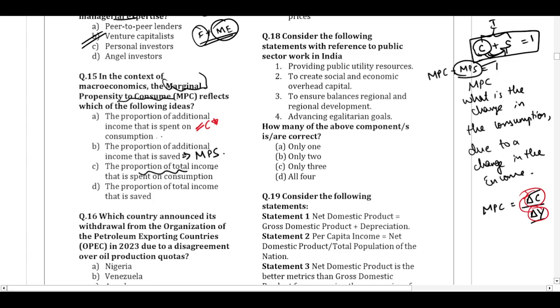The proportion of total income that is spent on the consumption. When we say the proportion of total income that is spent on consumption, it is known as the average propensity to consume. The proportion of total income that is saved. Again, when we talk about the proportion of total income, then it is the average propensity to save. So the correct answer which is reflecting the MPC is option A for question number 15.